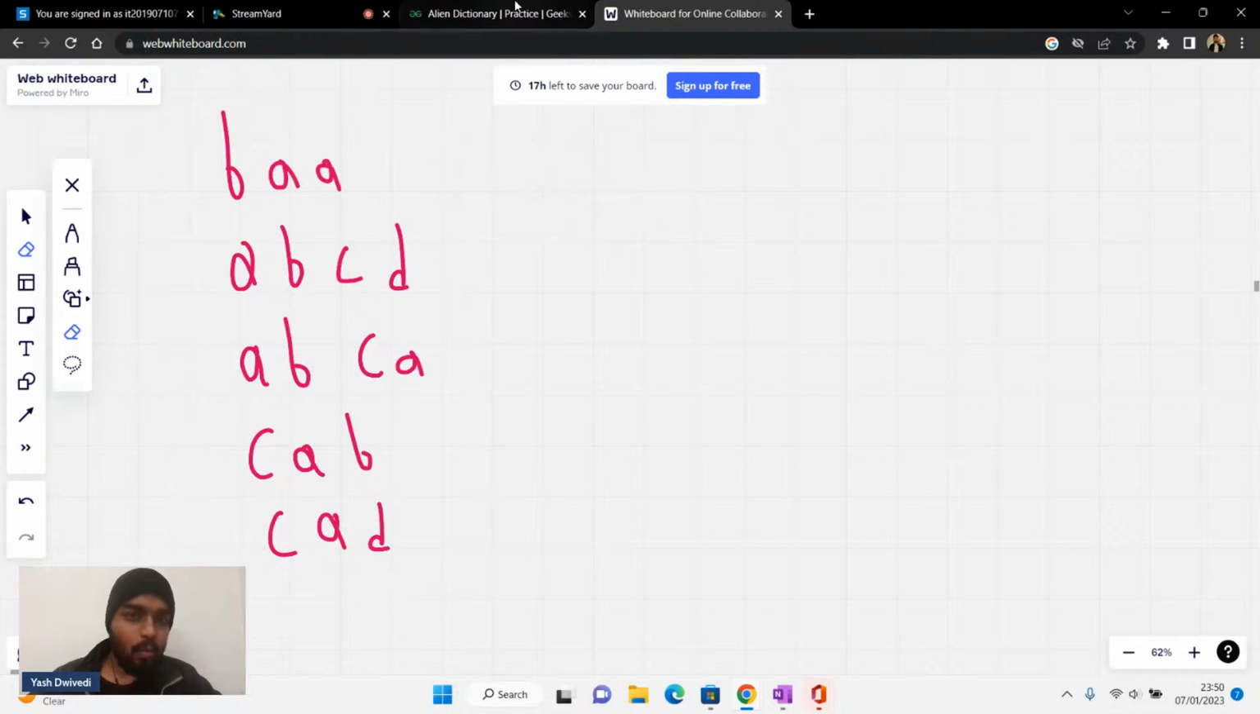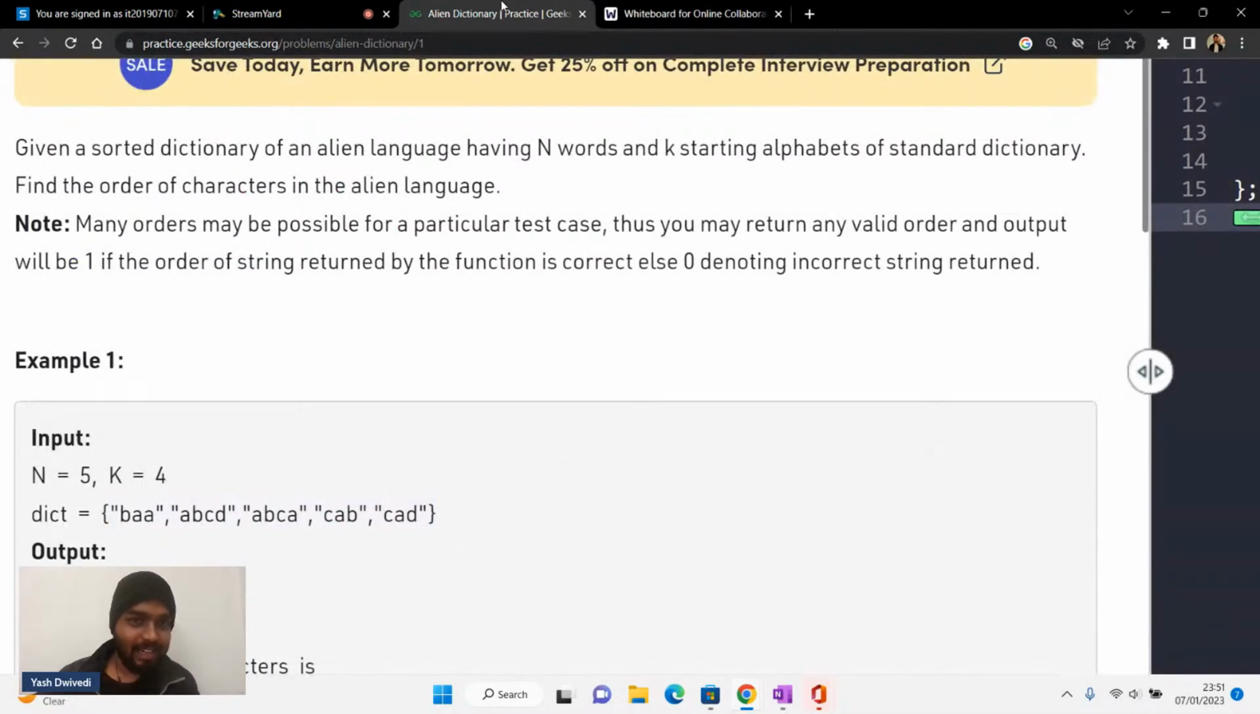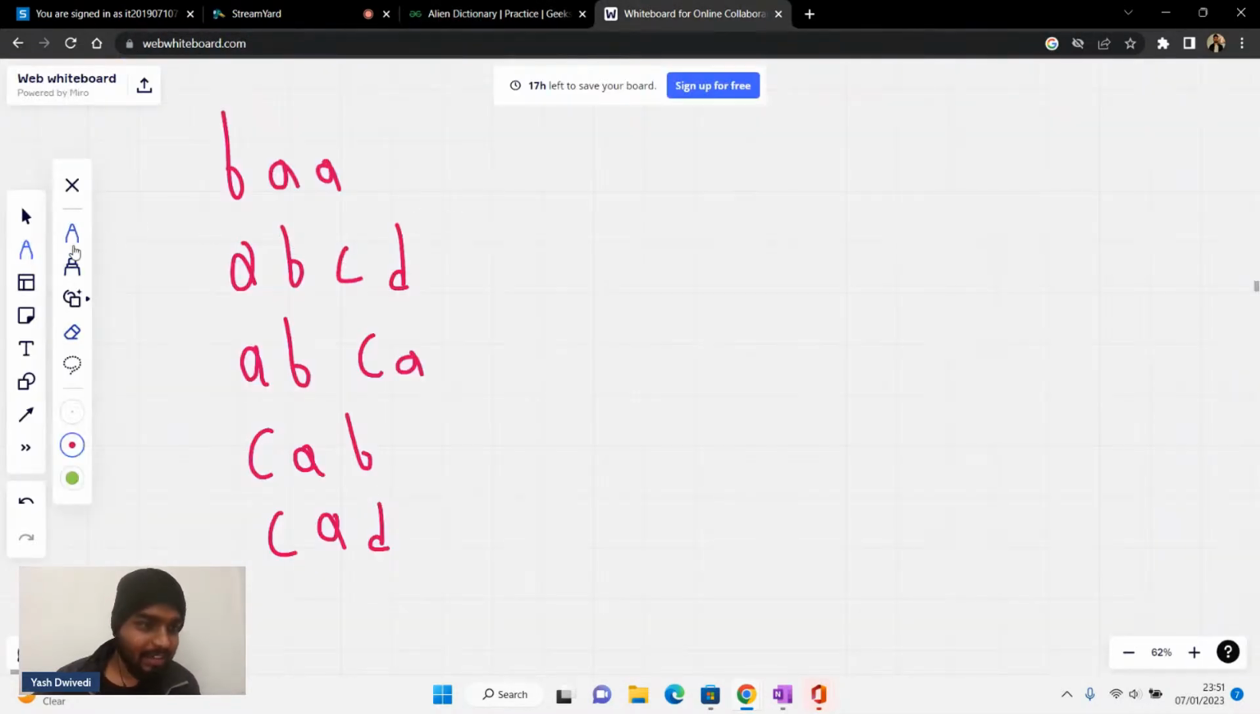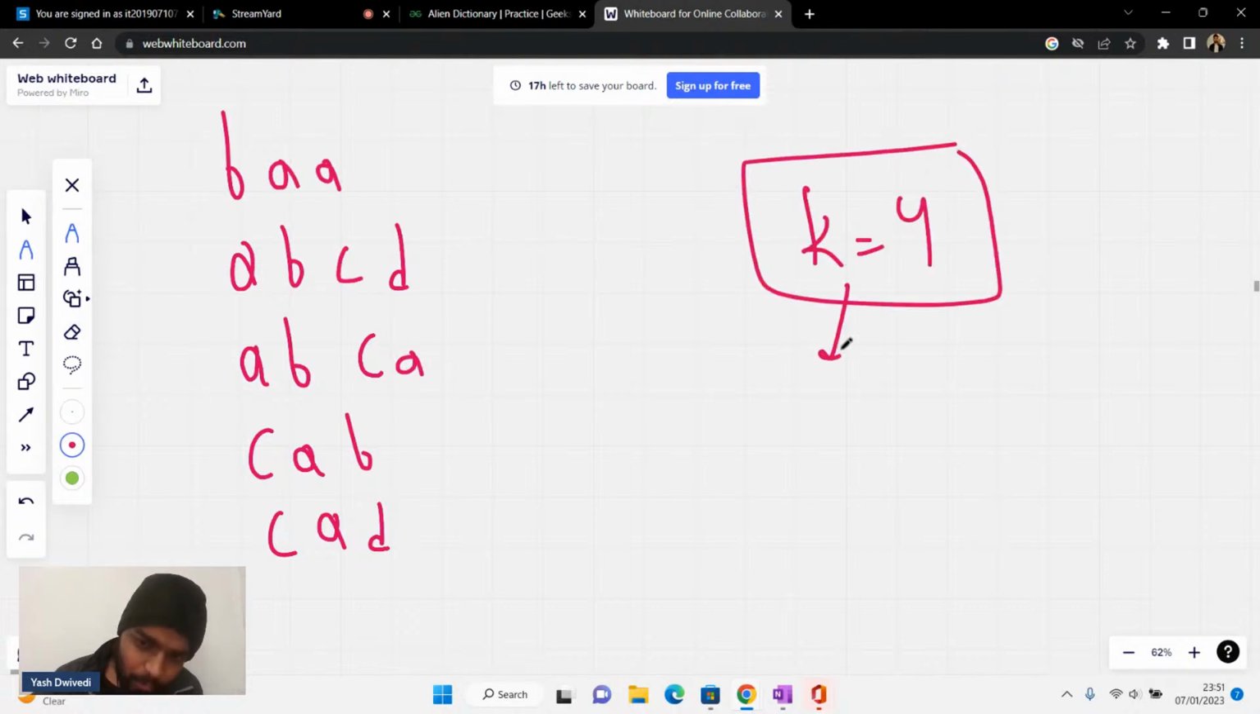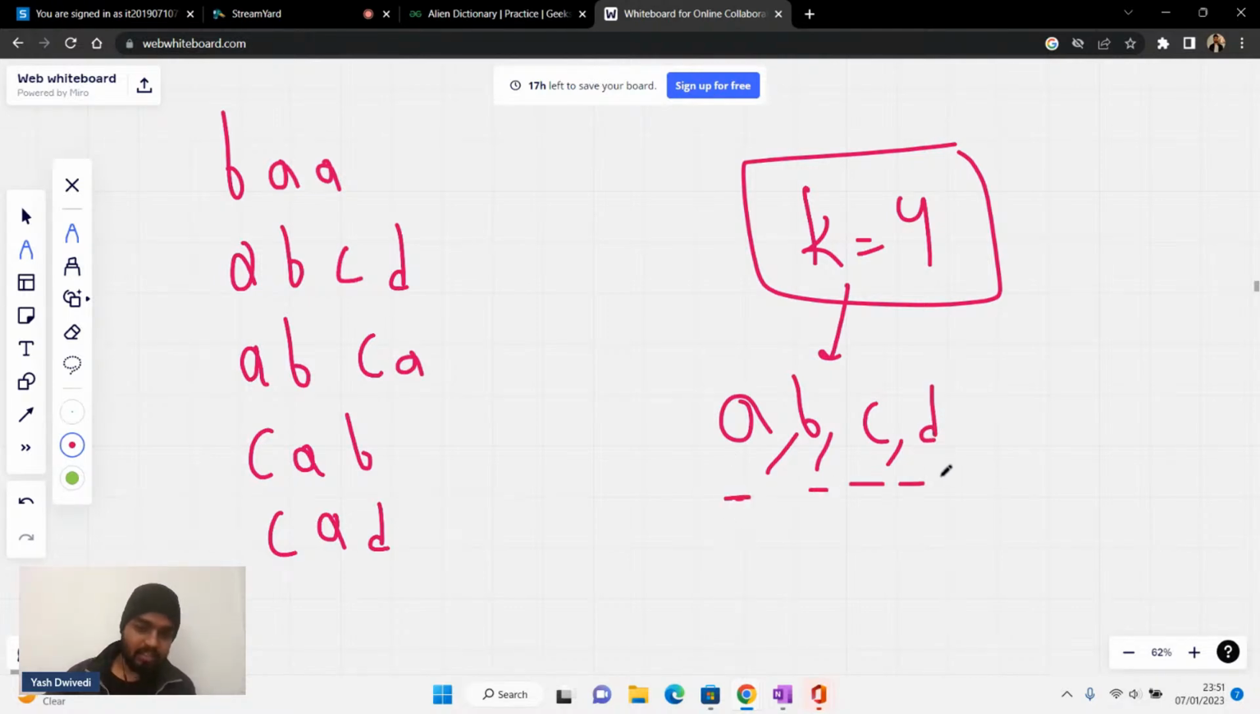Now what we need to tell is that there are only k words. You can see that here the k value is, sorry, 4, because there are only 4 words. There's A, there's B, there's C, there's D. Sorry, 4 characters. Yes or no, guys? Here we only have 4 characters.